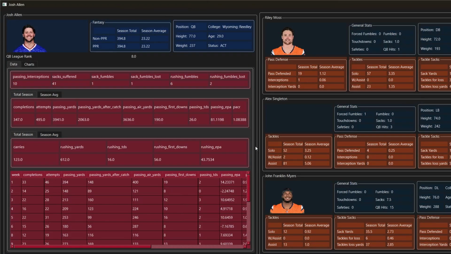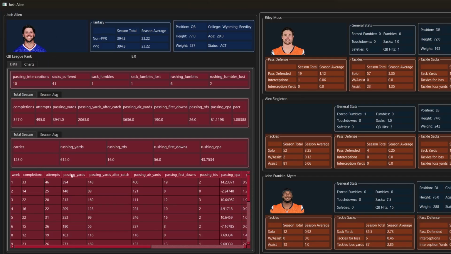Now moving into your individual data, and this is where I've changed things up a little bit, where we have our quarterback, or what's going to be our offensive player, and then our top 3 defensive players that go against them. It's not going to be fully complete where I want it; I want it a little bit more customized based on the position of the offensive player. But this is kind of the vision of where I want to go with this. So this should get a little better for next week. But for now, hopefully this is a little bit more useful than what I had before with the defensive information.